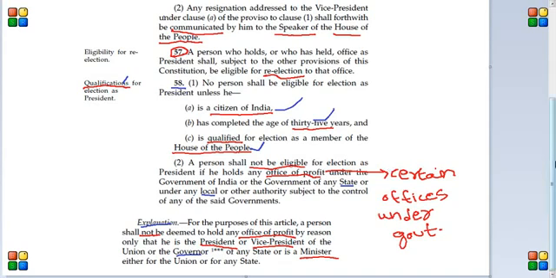But actually office of profit is a little bit complicated thing that will be dealt in other videos. Just remember that they should not hold an office of profit.